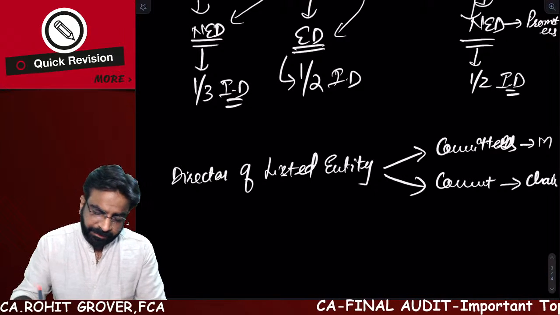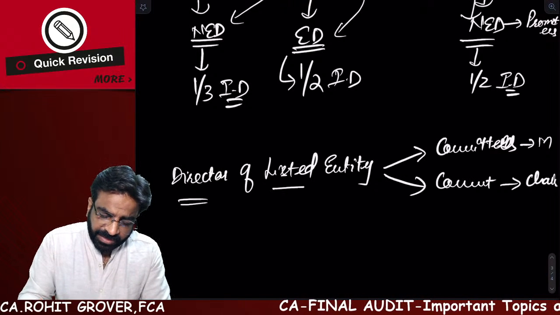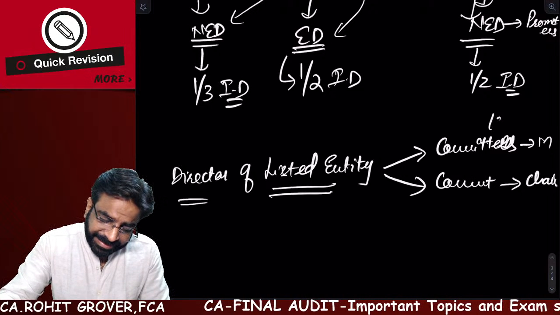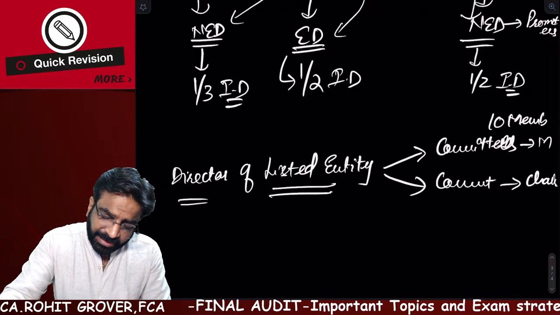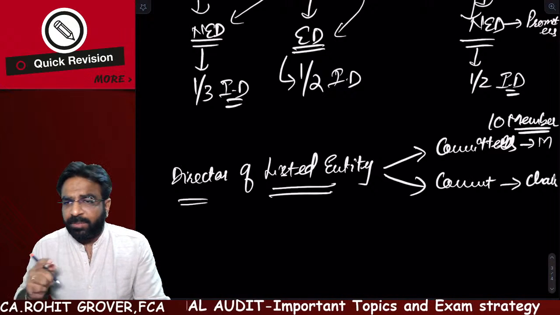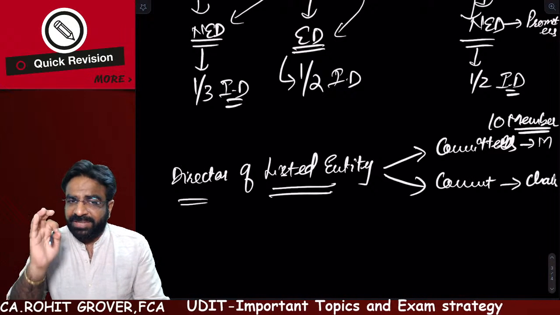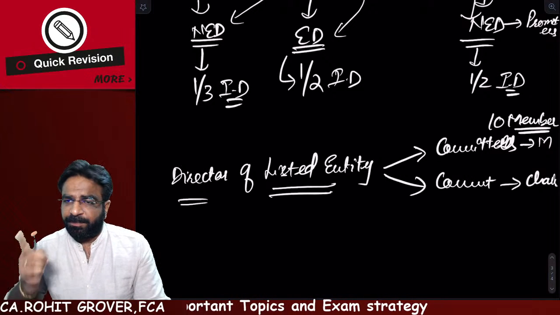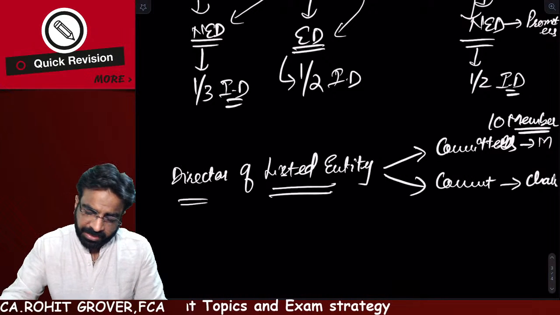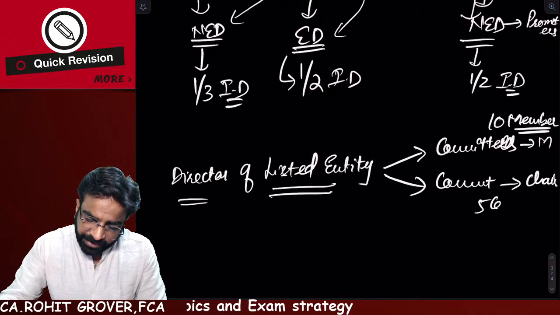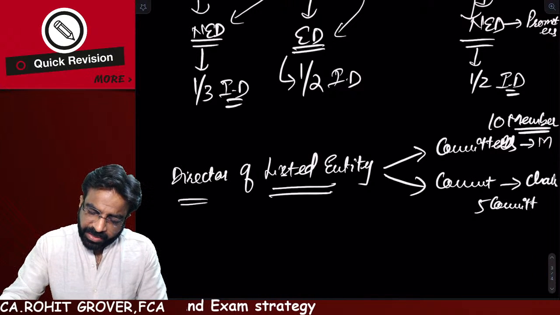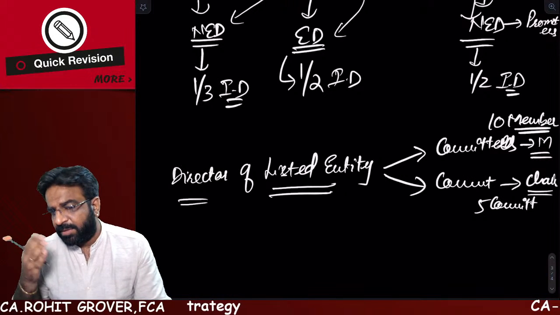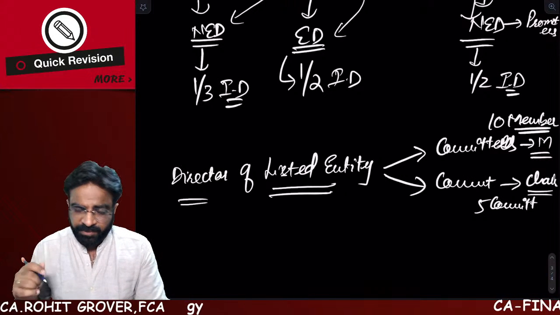Remember one thing, as a director of a listed entity, you can become a member in a maximum of 10 committees, but you can become the chairperson of a maximum of 5 committees.